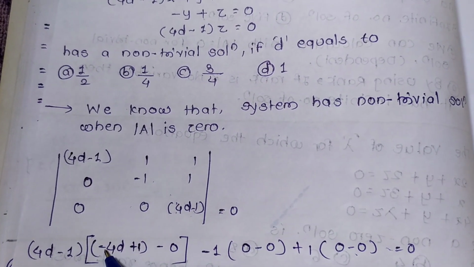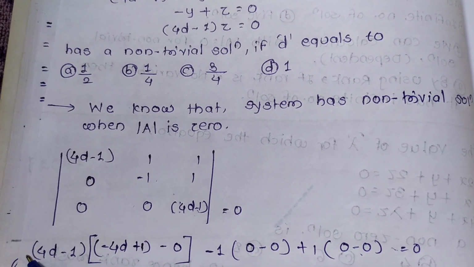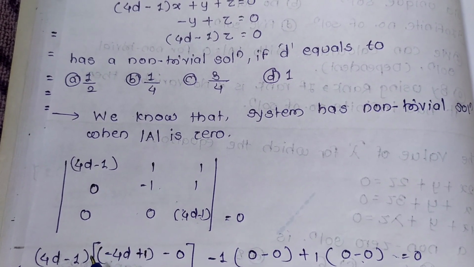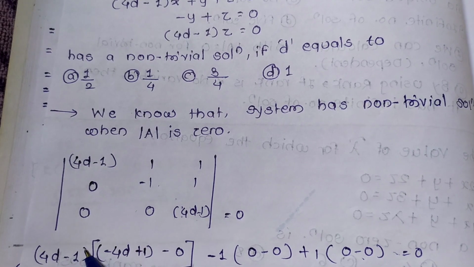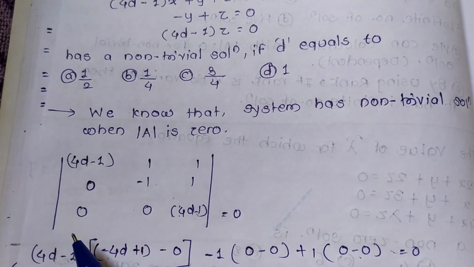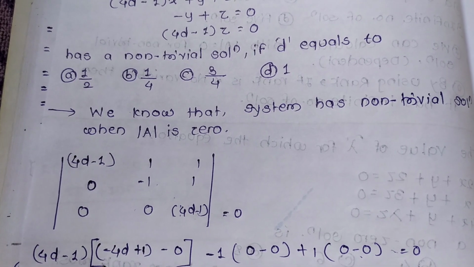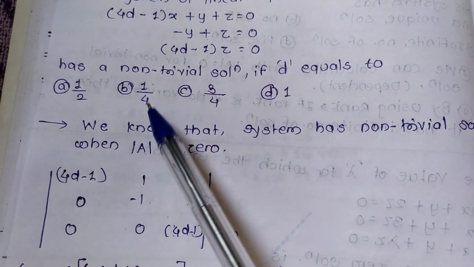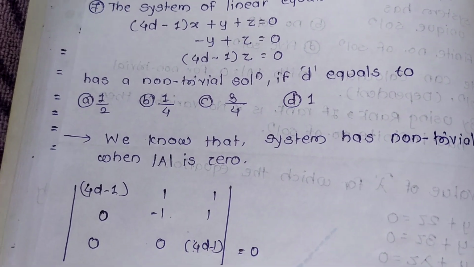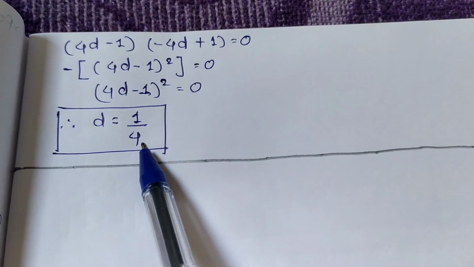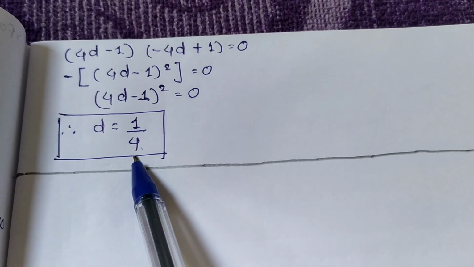We take the minus sign common and we get (4d minus 1) square. (4d minus 1) square means d is equal to 1 by 4. d is equal to 1 by 4. Okay, these are the calculations. d is equal to 1 by 4.